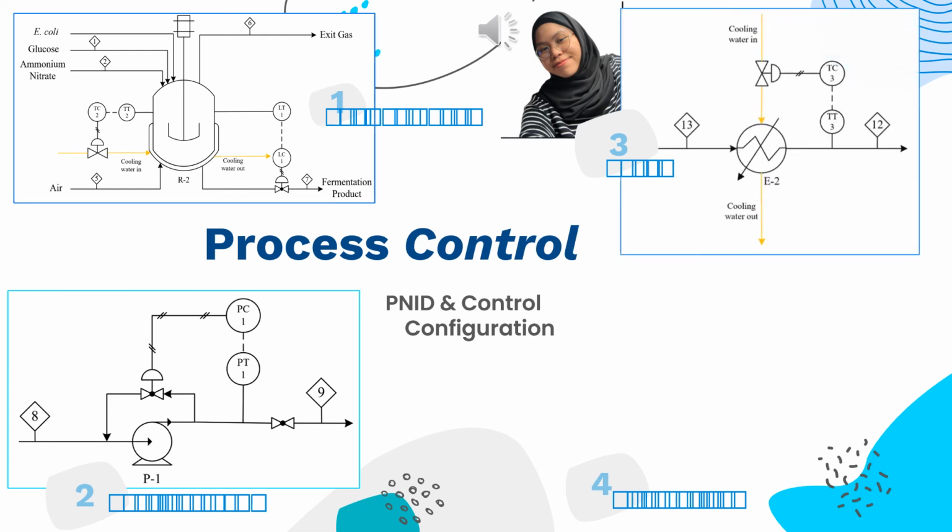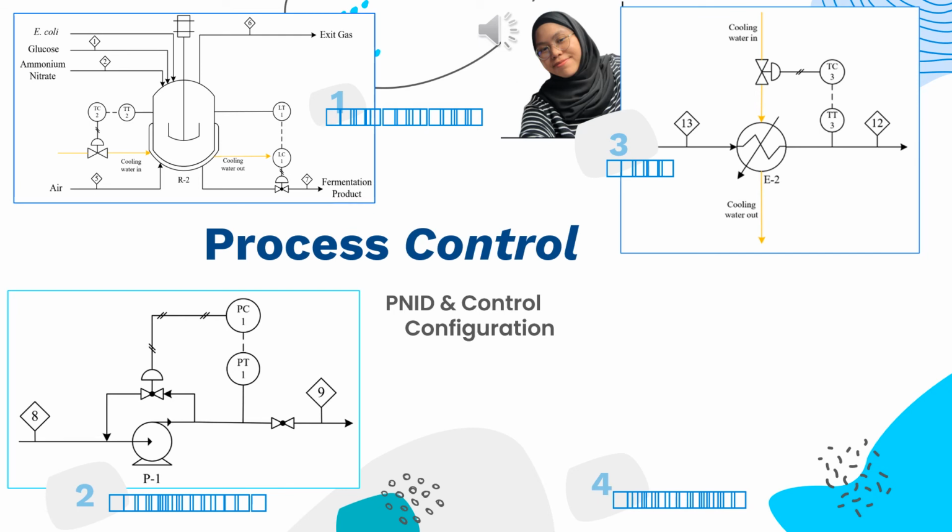The cooler E2 is important to cool down the stream from 20 degrees Celsius to 8 degrees Celsius after the cell disruption process is conducted, to reduce any denaturation of the somatotropin product. So the temperature of the stream is controlled by increasing or decreasing the inlet flow rate of the cooling water, which is similar to the temperature controller in the batch fermenter.